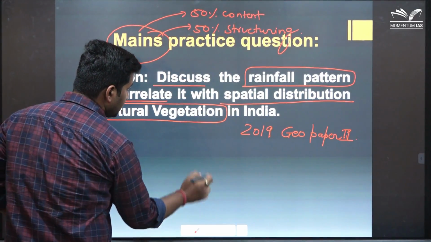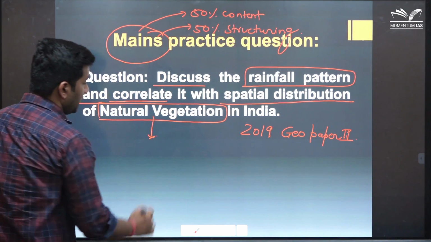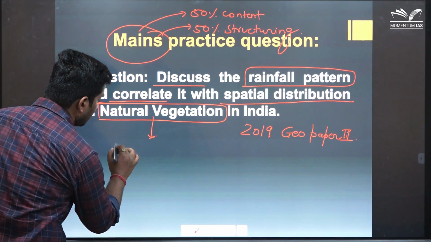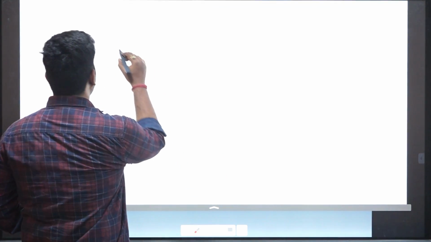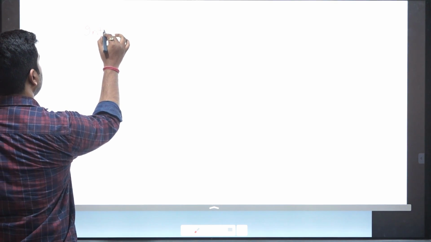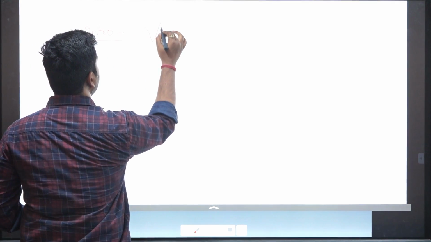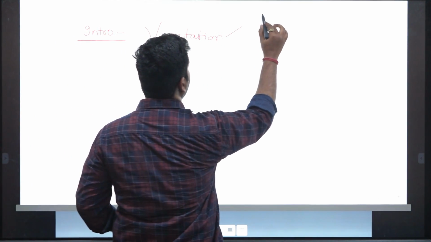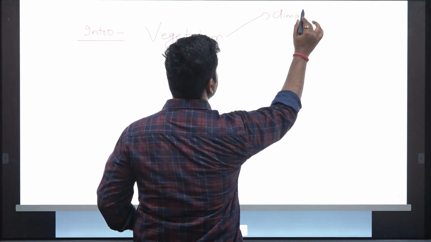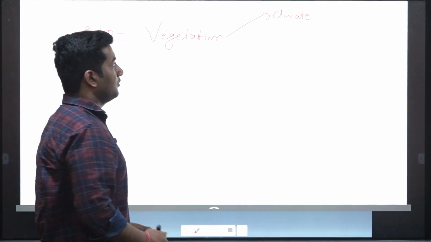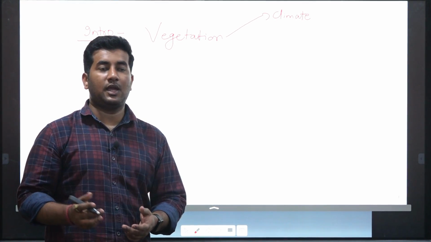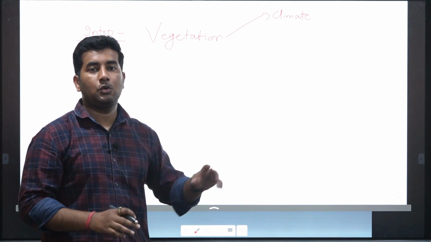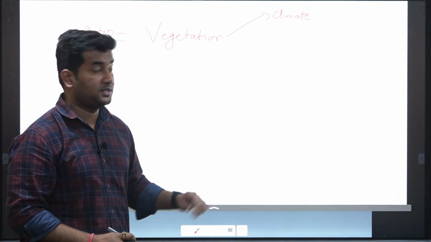The question says, discuss the rainfall pattern. So what we can do is, first we can introduce it with natural vegetation. What Köppen has said, that natural vegetation is the true index of climate. So what can be our intro? We can talk about vegetation and how it can be related to the climate of a place. This will give the examiner the impression that you already know the answer and you have given the gist of what you are going to write in the answer in the introduction itself.